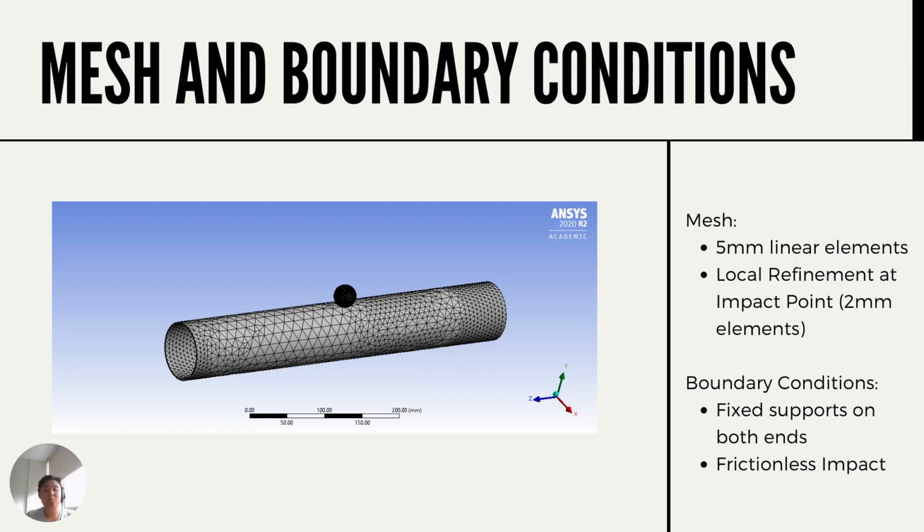The model will be meshed with linear elements, and a local mesh refinement on the pipe at the point of contact will be done for a better result at that point of interest. For boundary conditions, the ends of the pipes will be fixed with a fixed support, and the impact will also be frictionless, although these boundary conditions will be changed for some of the simulations. But overall, the other simulations will follow these boundary conditions.